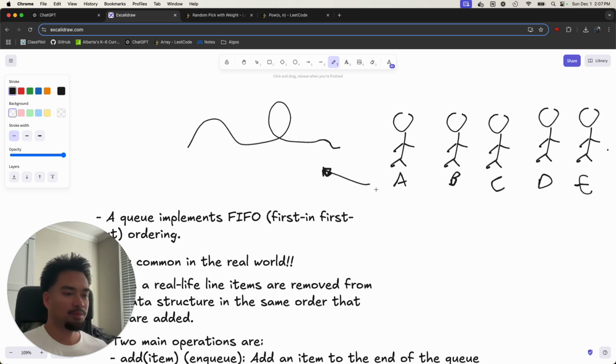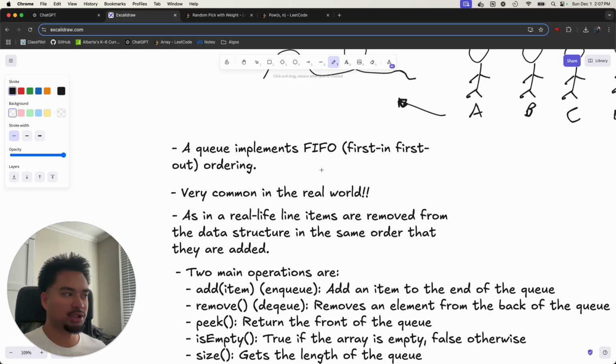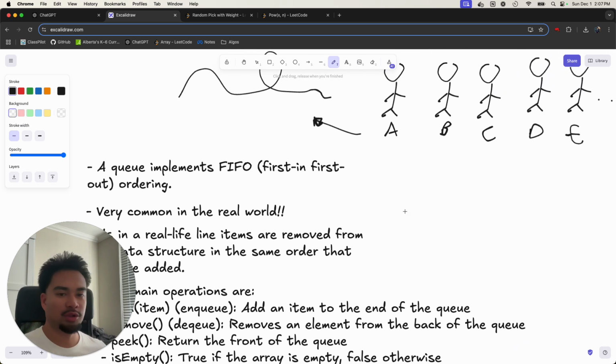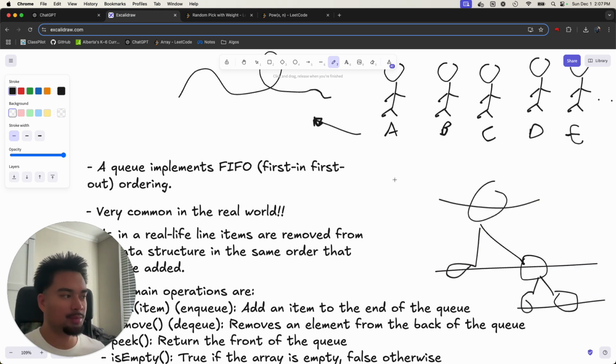That's a queue, and it's really useful in algorithm questions as well. If you're traversing a tree and you want to do breadth first search, you typically use a queue.